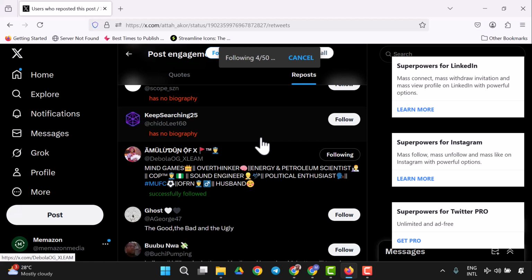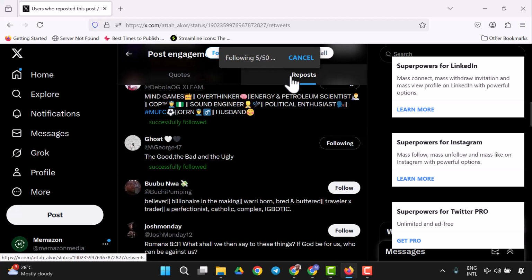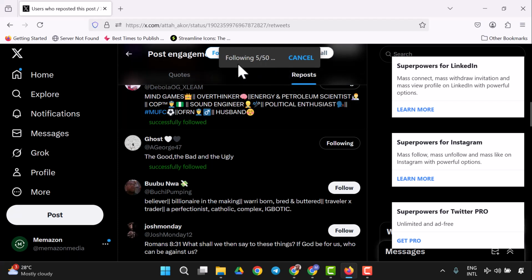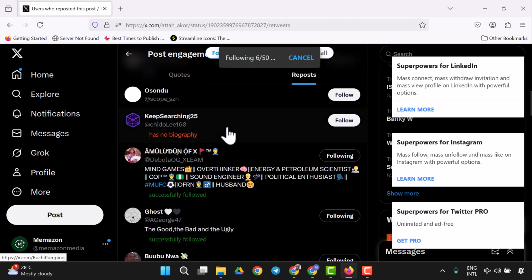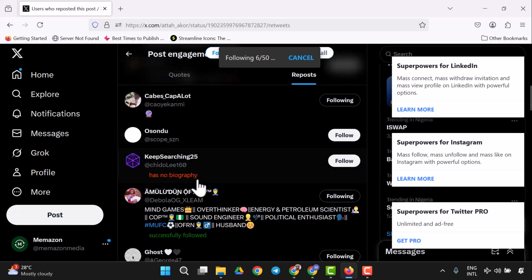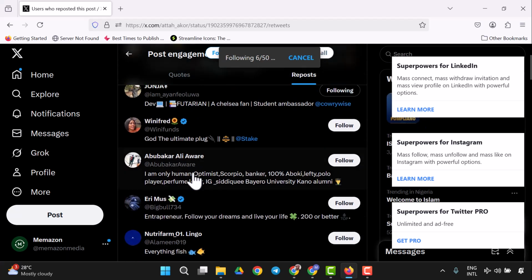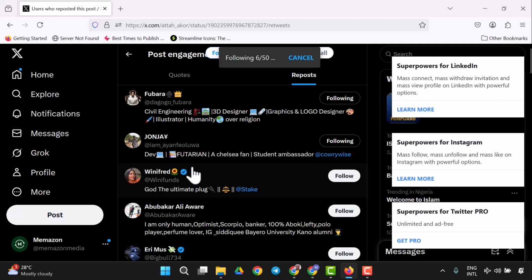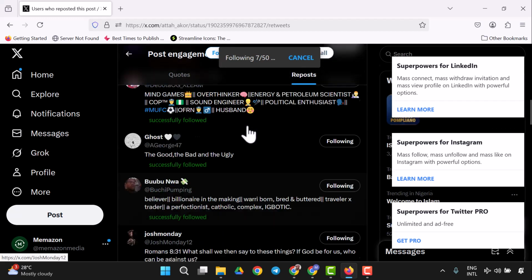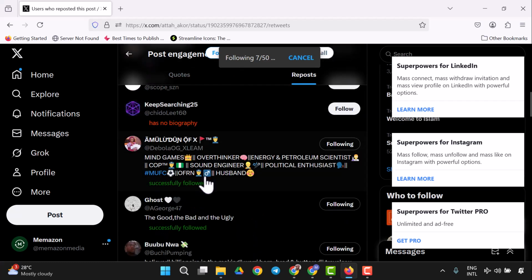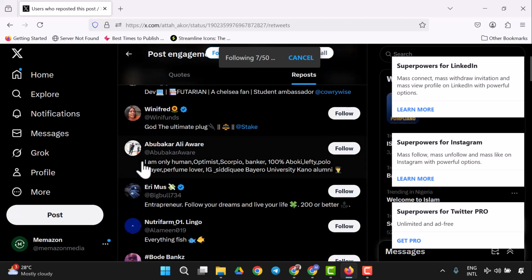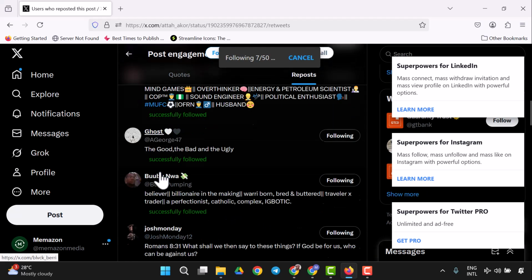It's going to follow people automatically without you lifting your fingers. It's going to do the following automatically for you, and we are waiting for that. It's going to follow the first 50 people right here, given the criteria. We added criteria. As you could see, this one has no biography. That's why it's not following this one. It's not going to follow any account that does not hit the criteria. So it's going to follow people according to what we need. As you can see, some don't have a profile photo, so it won't follow them. That is why we are seeing all this.